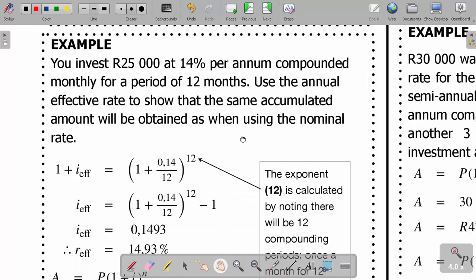Now here they say that you invested 25,000 at 14% per annum compounded monthly for a period of 12 months. Use the annual effective rate to show that the same accumulated amount will be obtained as when using the nominal rate. I repeat, you invest 25,000 rands at 14% per annum compounded monthly for a period of 12 months.